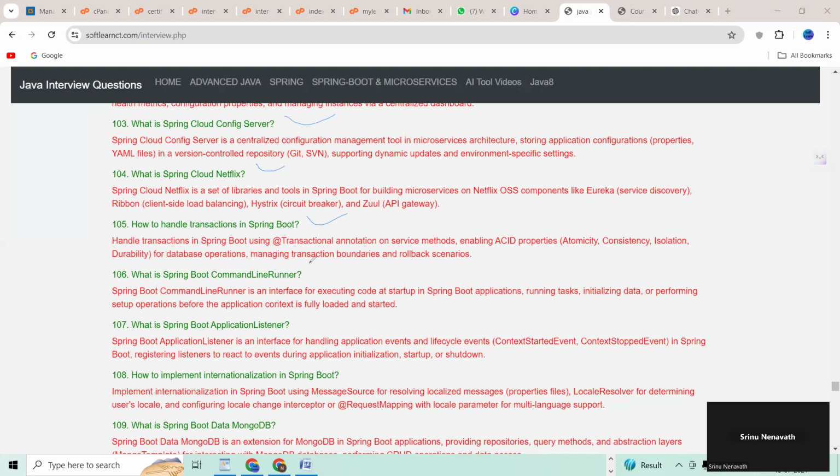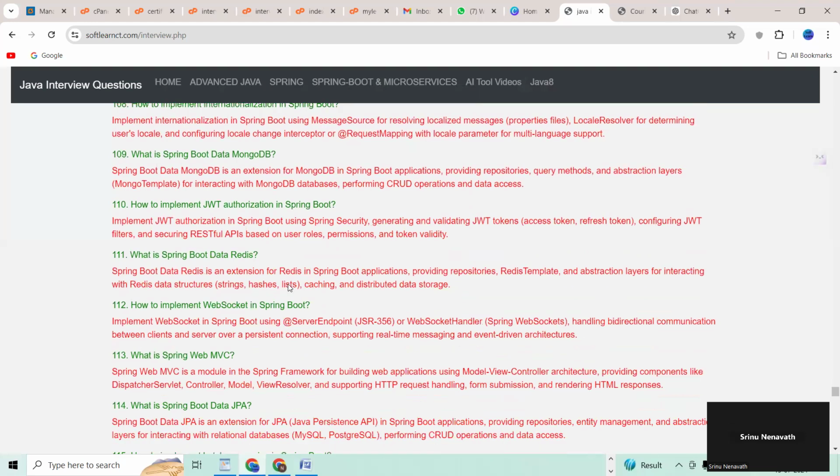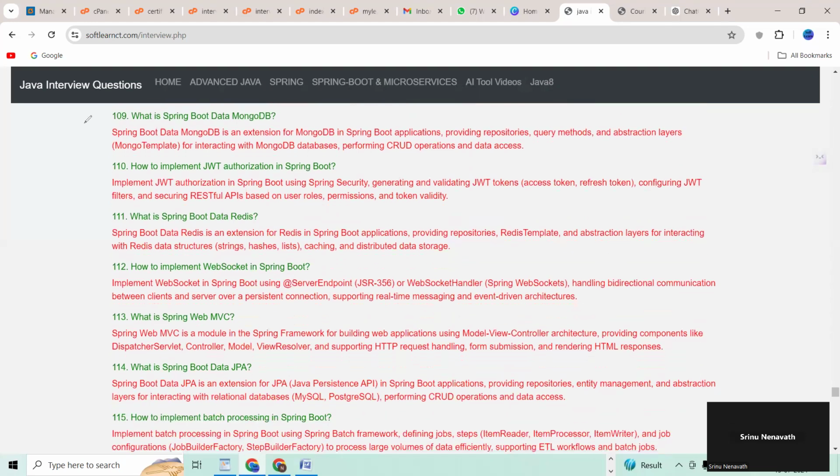106 question. What is Spring Boot command line runners? 107 question. What is the Spring Boot application listener? 108 question. How to implement internationalization in Spring Boot? 109 question number. What is Spring Boot data MongoDB? How to implement JWT authorization in Spring Boot?